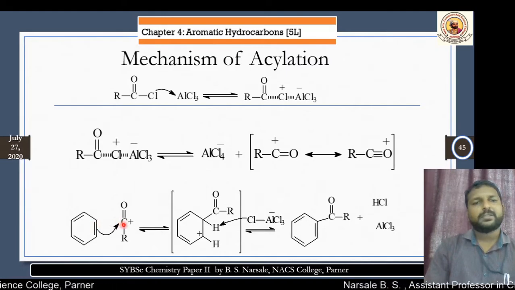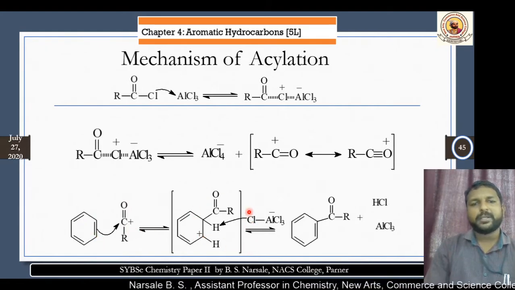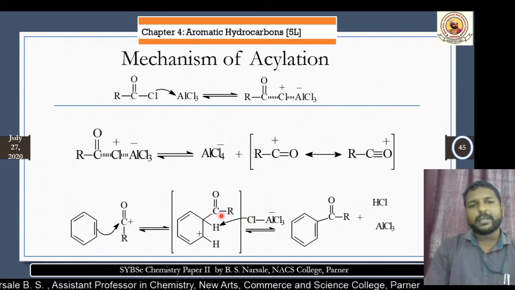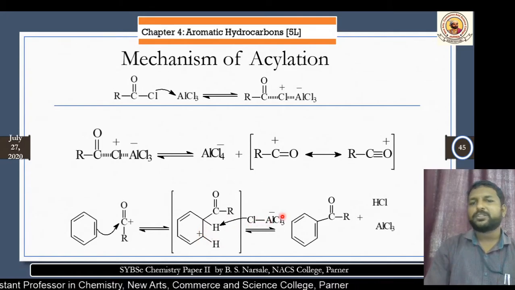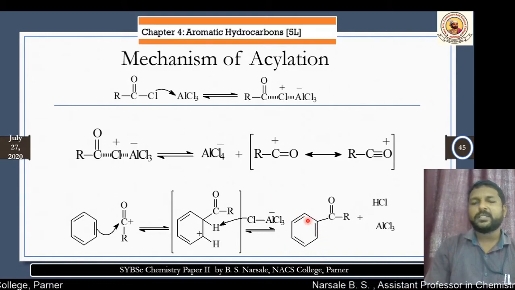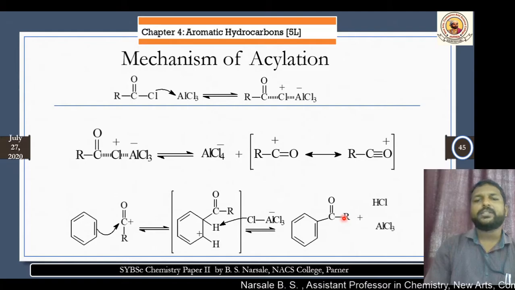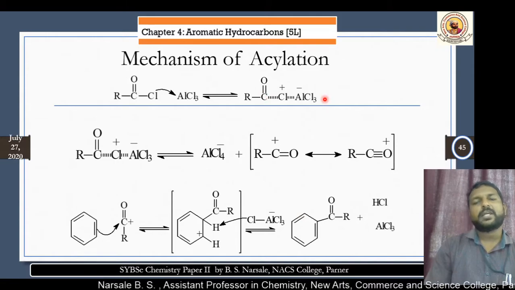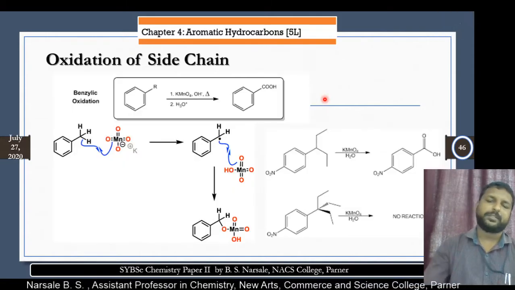Similar to the previous intermediate, the carbocation is there, therefore the benzene reacts with this carbocation, giving an unstable intermediate because aromaticity is lost. This aromaticity is regained by the removal of a proton, giving the formation of an aromatic ketone. Specifically, we get an aromatic ketone because on one side there is the aromatic benzene ring, and the carbonyl is directly attached here. Therefore, to prepare aromatic ketones, Friedel-Crafts acylation is the best method.